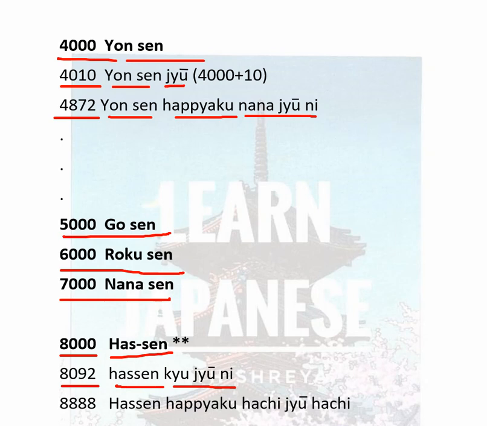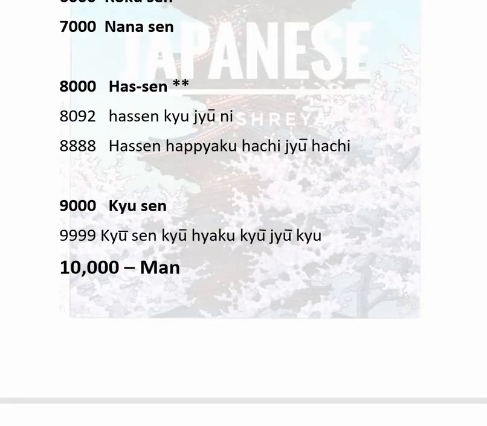Now 8888: hassen, 800 is happyaku, hachijuhachi. 9000 will be kyusen. 9999: kyusen, kyuhyaku, kyujukyu. 10,000 will be man.